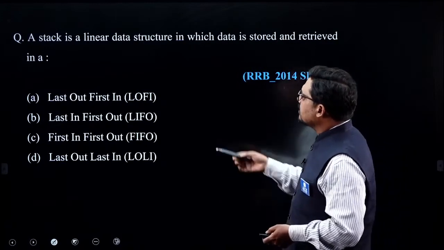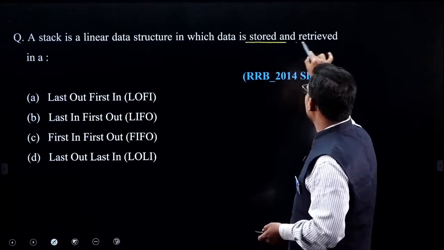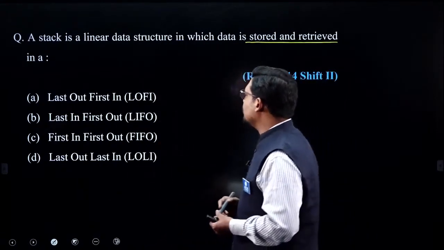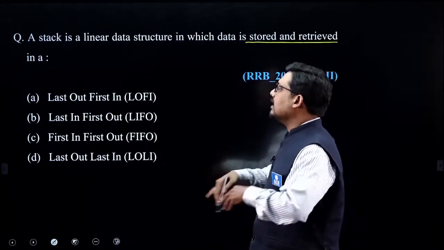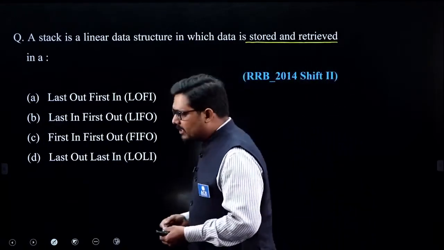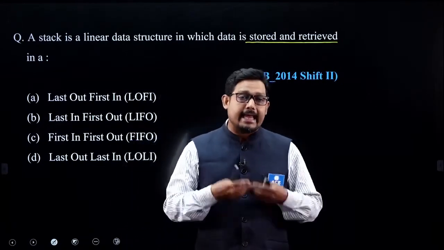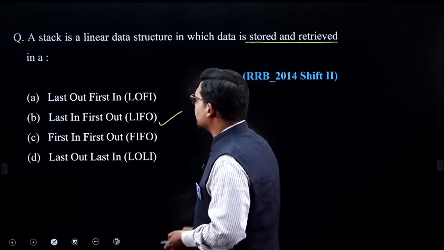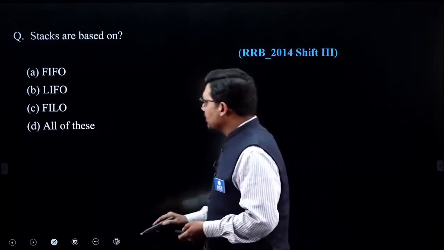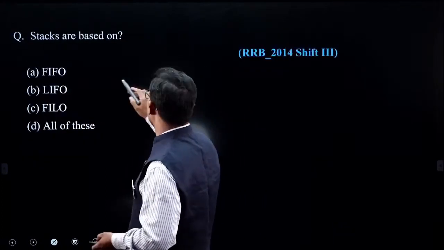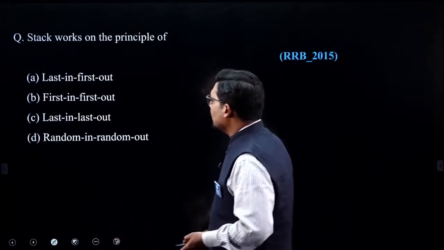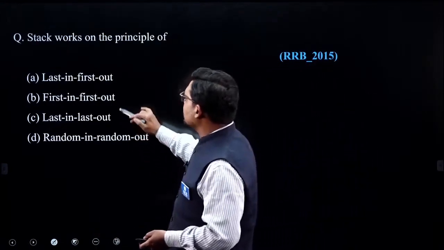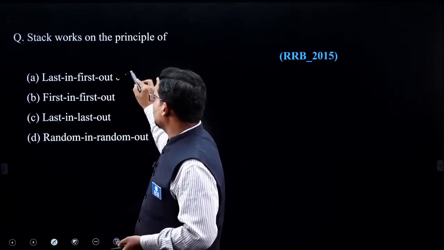Another category of question is the linear data structure, where data is stored and retrieved. So what kind of structure is a stack? A linear data structure. What is the logical property of the stack? We start the topic of stack by saying that stack is a last in, first out data structure, LIFO. Stack is based on what? Again the question is repeated, and again the answer is LIFO. The third time, what is the principle of the stack? Last in, first out.